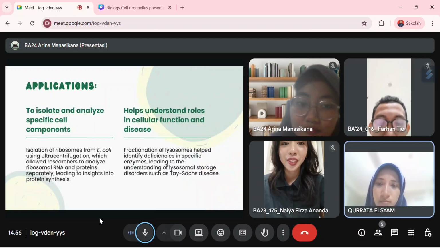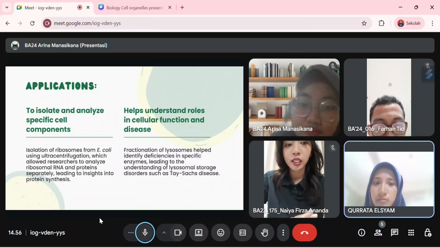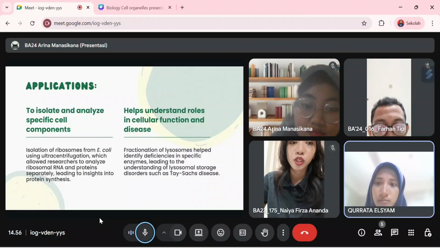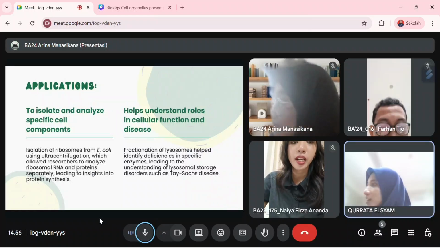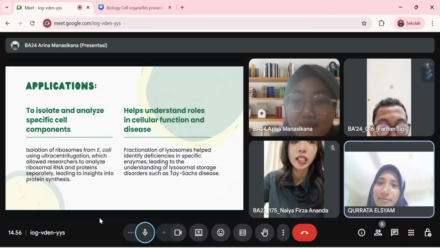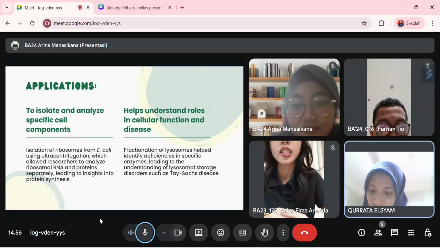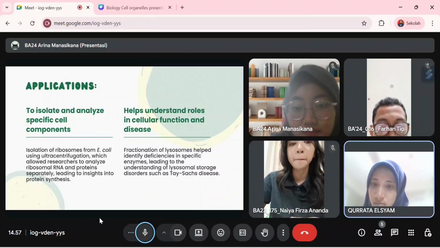The details based on the purpose are as follows. First, an example of the application is the isolation of ribosomes from eukaryotes using ultracentrifugation, which allowed researchers to analyze ribosomal RNA and proteins separately, leading to insights into protein synthesis. Next, the fractionation of lysosomes helps identify deficiencies in specific enzymes, leading to the understanding of lysosomal storage disorders such as Tay-Sachs disease.